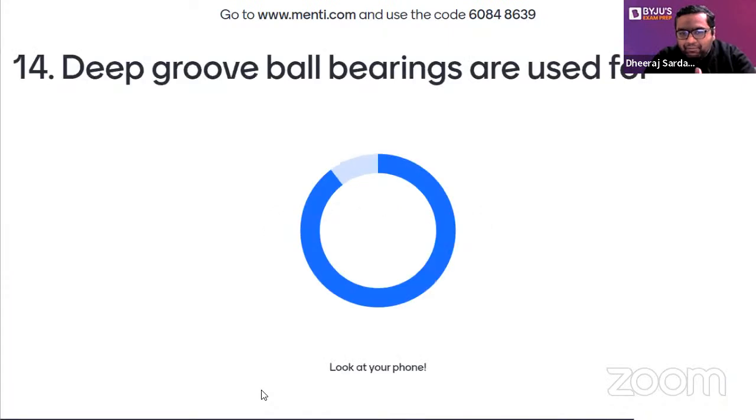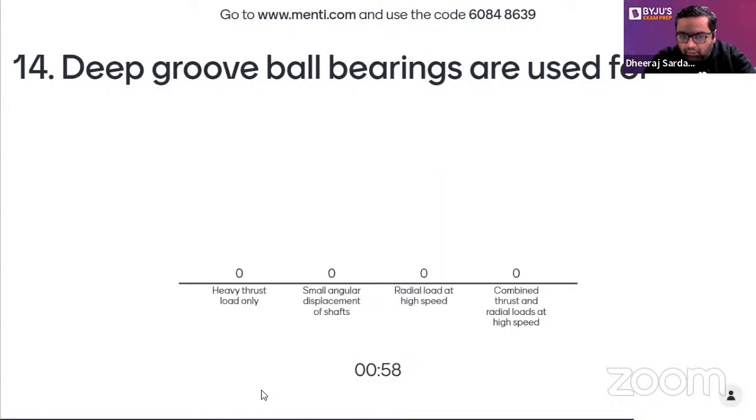This time, the question is once again from the bearing. Deep groove ball bearings are used for: option A, heavy thrust loads only; option B, small angular displacements of the shaft; option C, radial load at higher speed; option D, combined thrust and radial loads at higher speeds. So guys, answer it by taking your time. Time is given so that you can think over it.